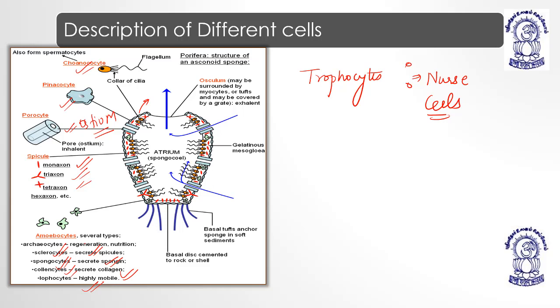So here we have shown you the flow of water. The flow of water is like this. It enters through ostia to incurrent canals. From incurrent canals, it enters the spongocoele.